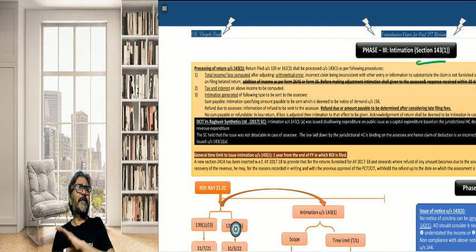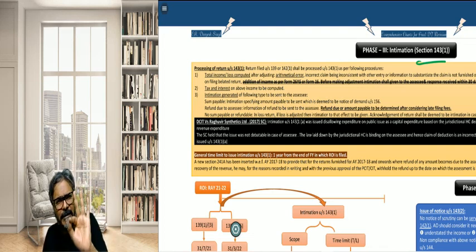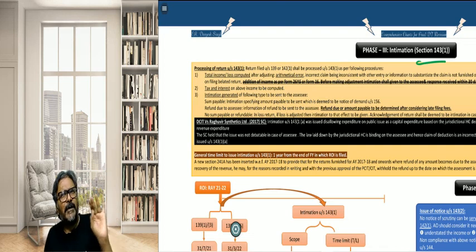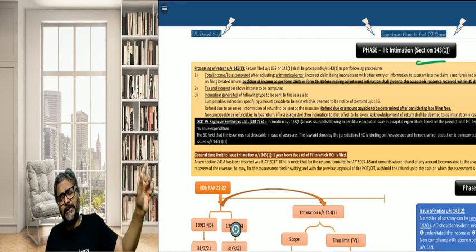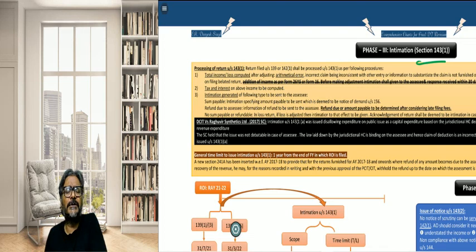So intimation is given for everything, whether there is a refund case, or a sum due case, or no sum or no dues. Even for no refund and no dues, intimation is given. However, for no refund and no sum due, instead of giving you this particular intimation, the acknowledgement could also be considered as deemed intimation.